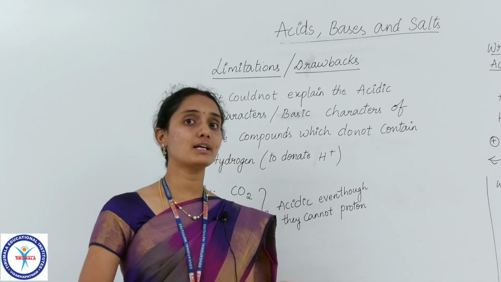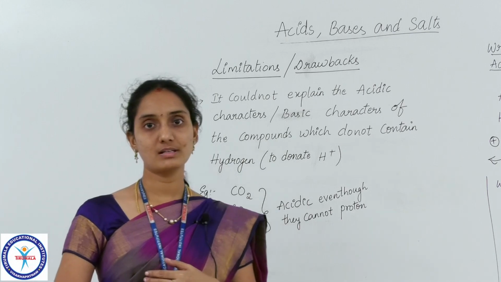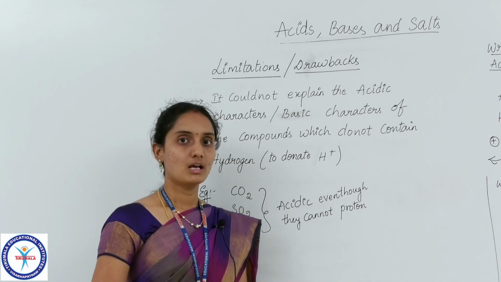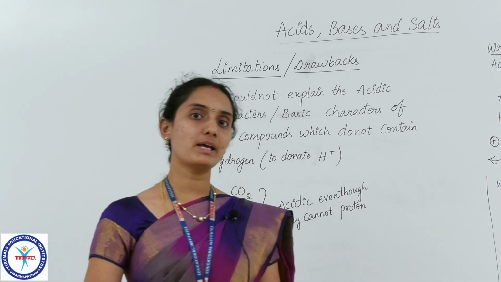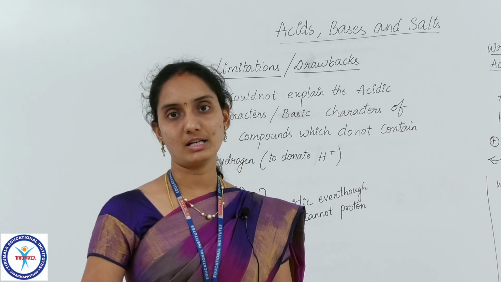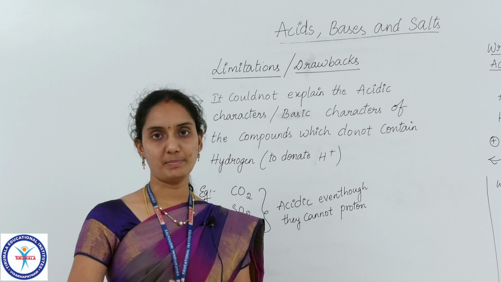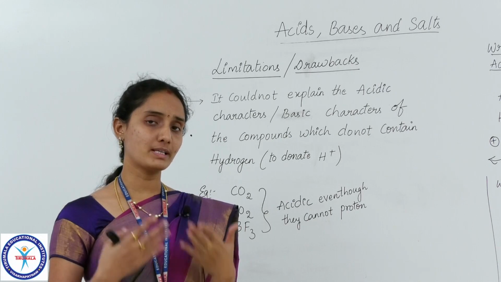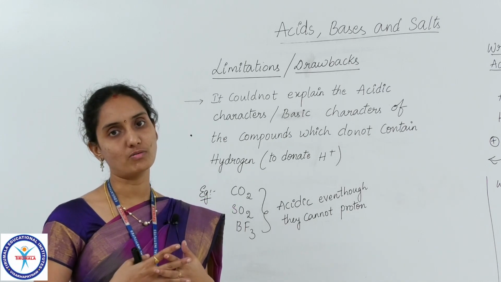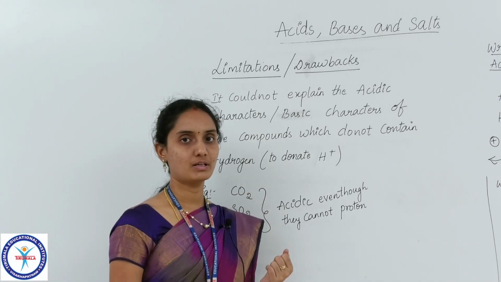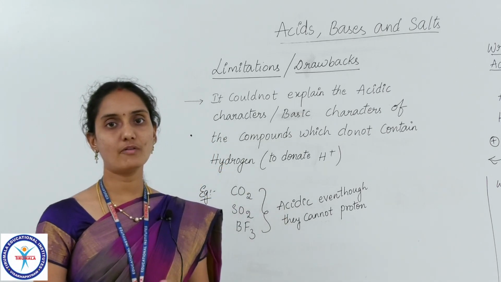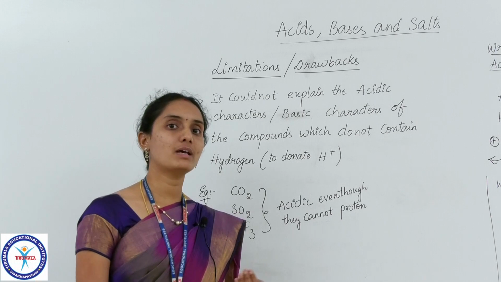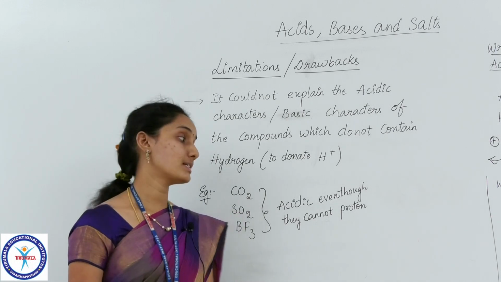But coming to the next limitation which Arrhenius faced, the same limitation has continued with Bronsted-Lowry theory also, because Bronsted-Lowry theory also explains the acidic and basic nature of compounds with respect to the proton. So what about compounds which do not contain hydrogen? If there is no hydrogen in the formula of that compound to donate, what is the condition then? Can't we explain whether it is acidic or basic in nature? Let us take an example.